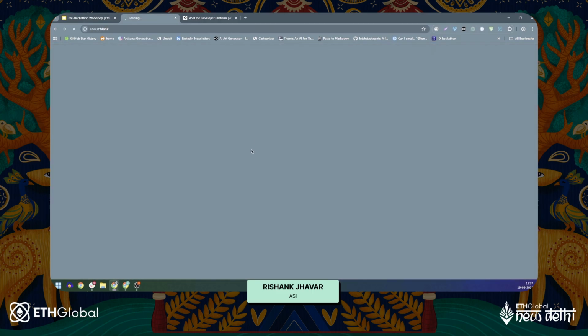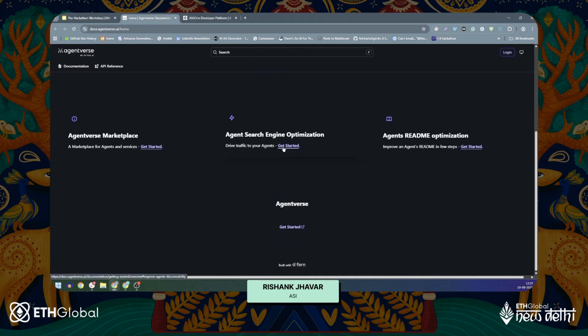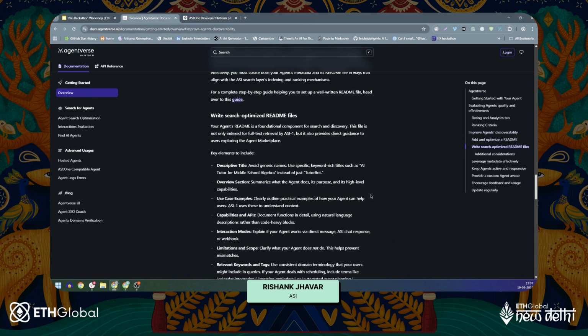Then you have the AgentVerse documentation, which is how to do a proper search engine optimization of your agent, which is super, super important, by the way. I feel like this is one of the biggest things you should follow in this hackathon: properly search optimize your LLM. One of the key metrics that we would be judging on, and this is insider information if you made it to this part of the video, is that we would be searching your agent on AgentVerse via the query that you give us.